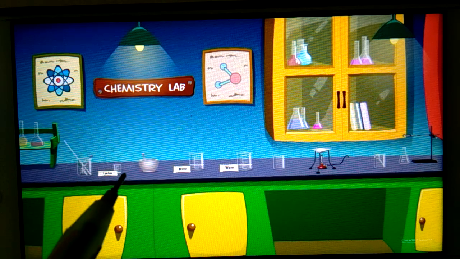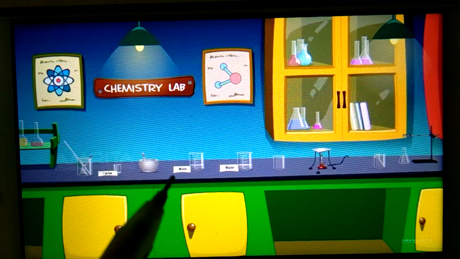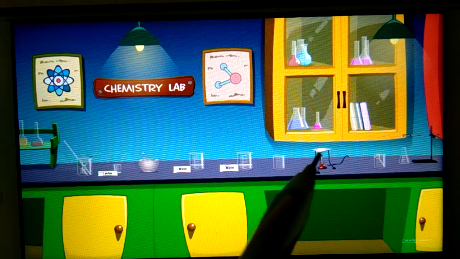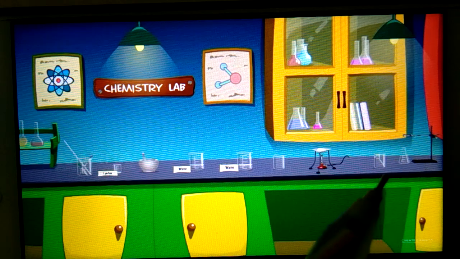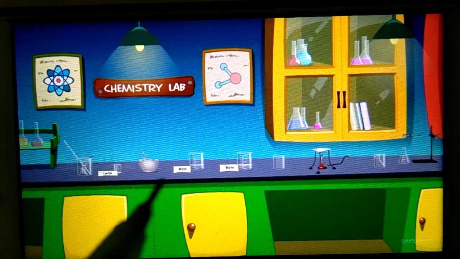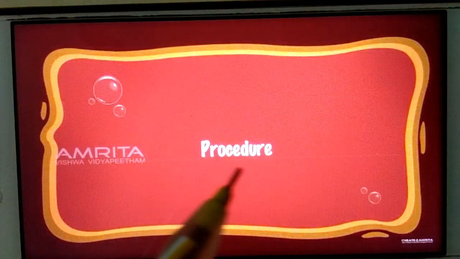Glass rod, beakers, 250 ml beaker, 100 ml beaker, then mortar pestle, water in a beaker, then tripod stand, wire gauze, Bunsen burner, okay, stand here, conical flask, funnel, everything is arranged here. So these are the requirements. Now let us see the procedure, what to do.